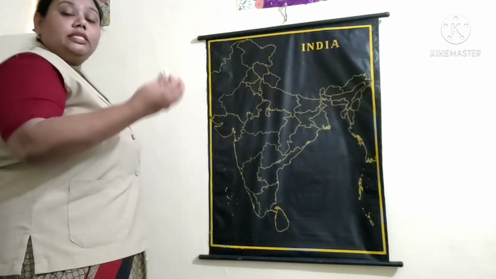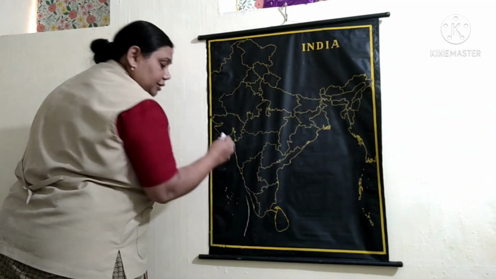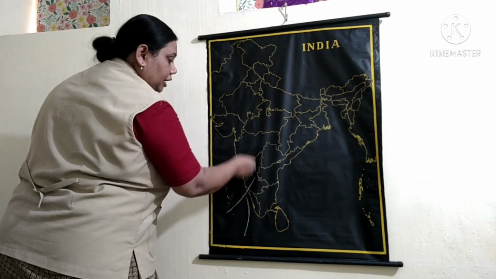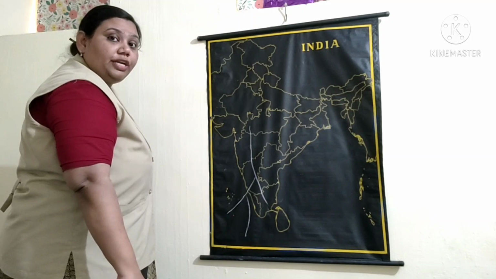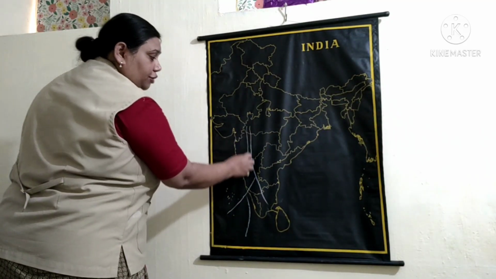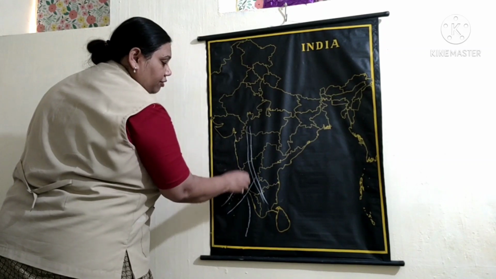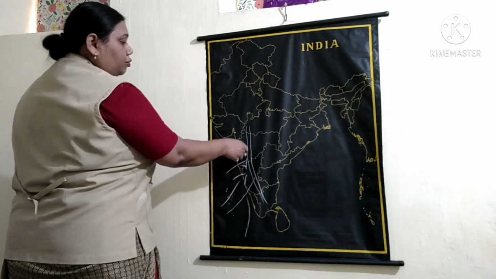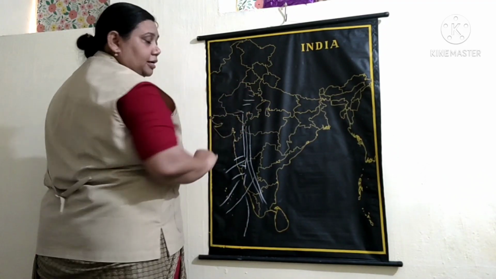Now how is rain coming in India? From this side the rain comes in. Now when it comes from this side, here you have the Western Ghats. You have learned the physiography of India. So here you have the Western Ghats. These winds give rainfall here, and it is moving ahead.